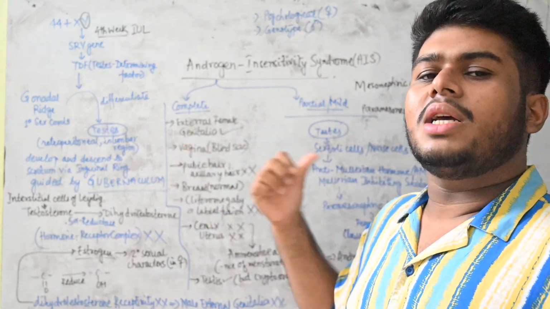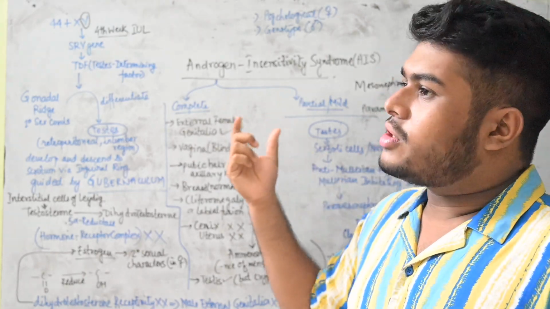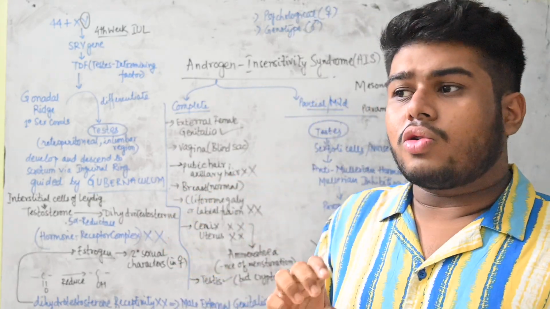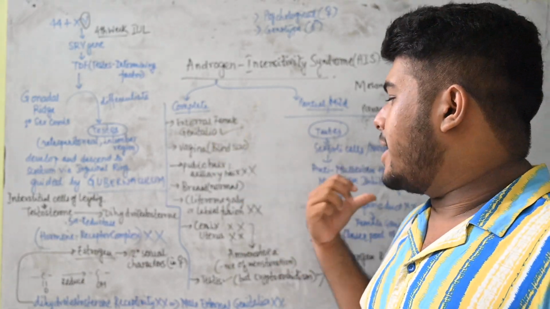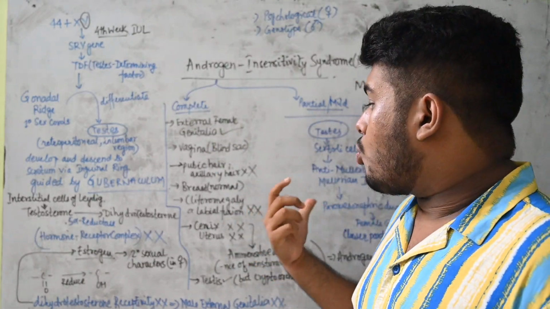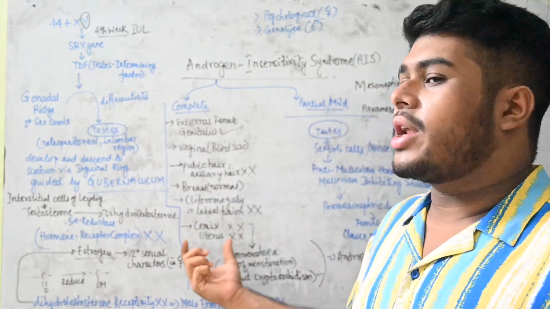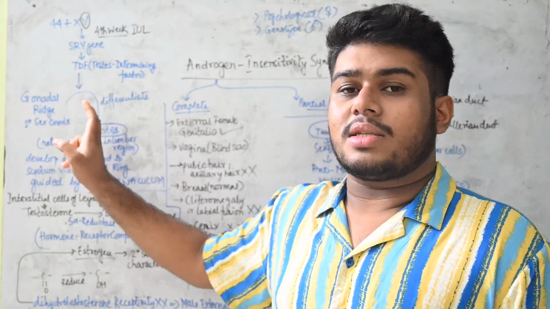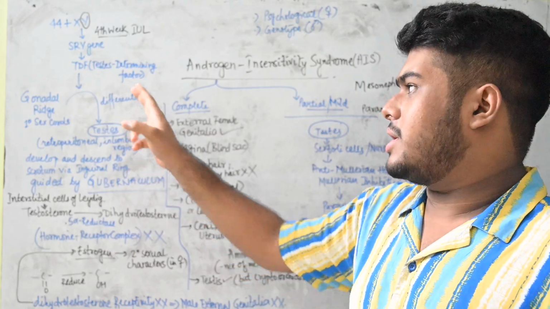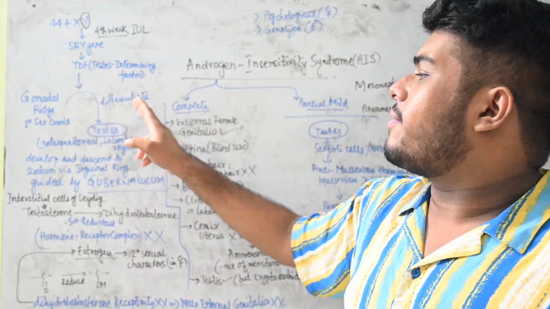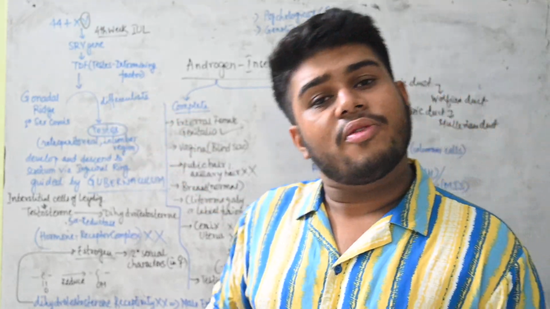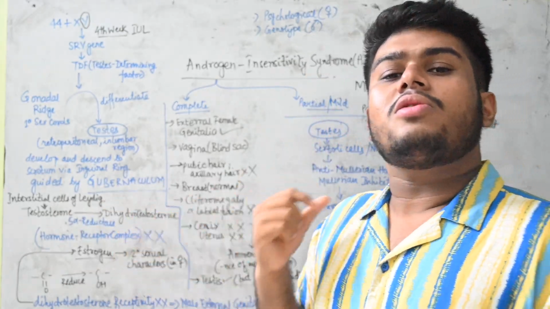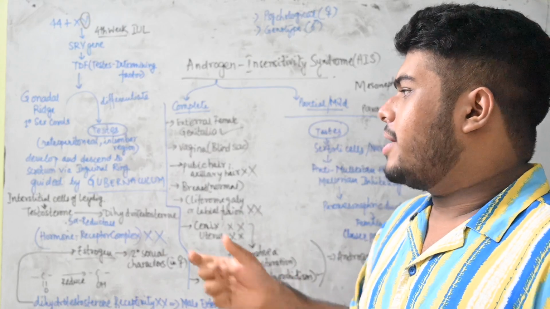The external female genitalia is not formed from the paramesonephric duct. Suppose that person has testis present, and inside the testis anti-Mullerian hormone is secreted. So that's why when anti-Mullerian hormone is secreted, automatically you will find that cervix and uterus are not present. Ovary, the main difference was that the gonadal ridge will convert into ovary or testis. So of course TDF, testis determining factor, is expressed, and from the gonadal ridge testis will be formed. Okay, and testis will also produce testosterone, and it will get converted into dihydrotestosterone, but that will not be sensed by the body.